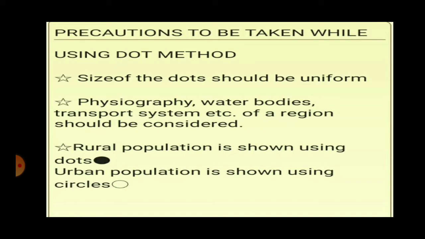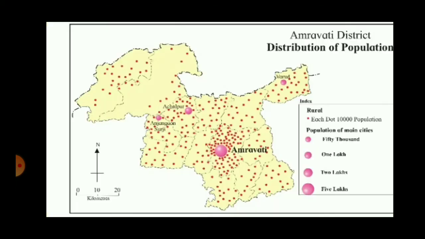So the dot should not be in the water bodies. Again, the same is applicable to the transport system. Next thing that you have to remember is, when the rural population is represented, it is represented with a dark circle which is shaded completely, and the urban population is shown with the circle.